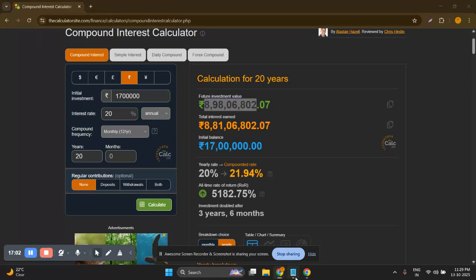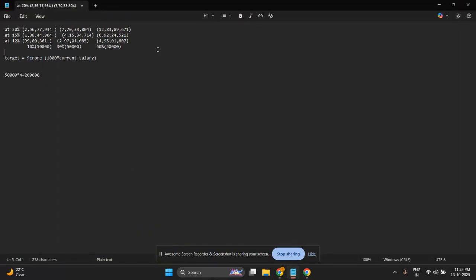So here's the clue: with a lump sum amount, if I invest 70 lakh rupees at 20% for 20 years, I will get around 9 crore.